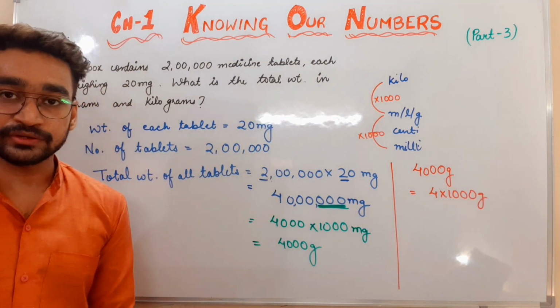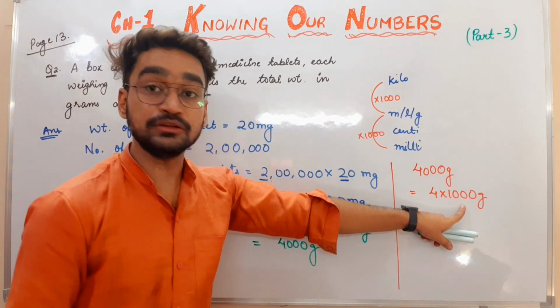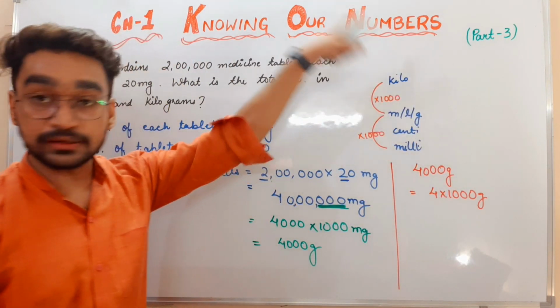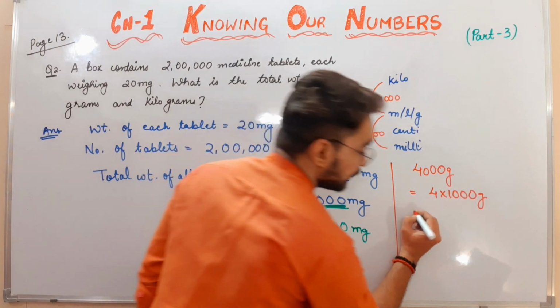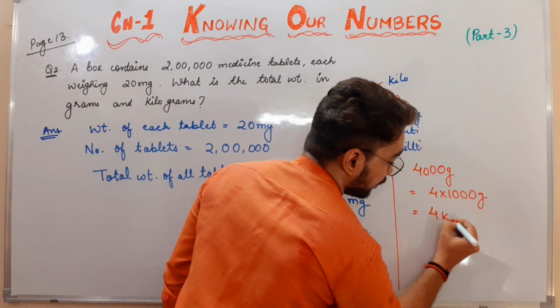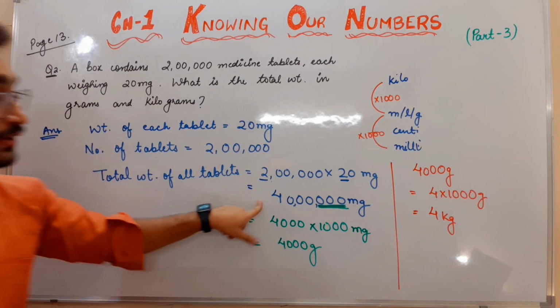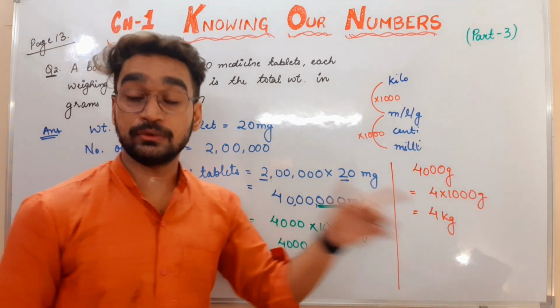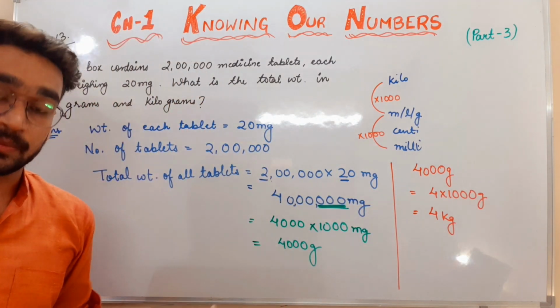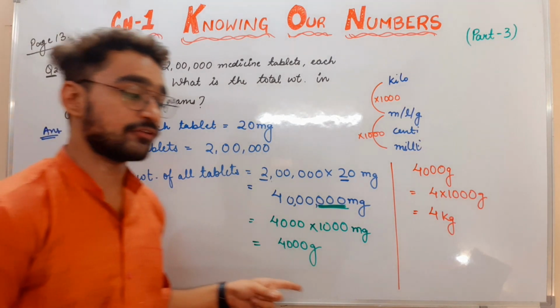And this 1000 gram means 1 kilogram. So 4 into 1 kilogram, that will be 4 kilograms. So we can say that 40 lakh milligram is actually equals to 4 kilograms. Hope you have understood it.